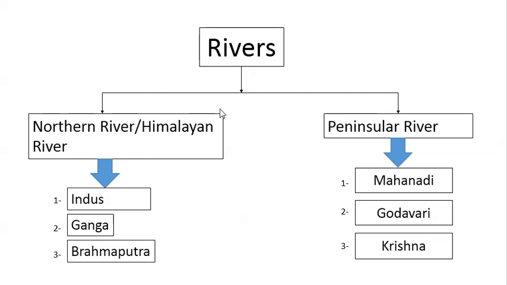So this is what I just told. Rivers in India are classified into northern rivers, which are also known as Himalayan rivers, and peninsular rivers. In the Himalayan river system, the three important river systems in our country are the Indus river system, Ganga river system, and Brahmaputra river system. When we talk about the peninsular river system, although there are many rivers in peninsular India, the three most well-known are the Mahanadi, Godavari, and Krishna rivers.